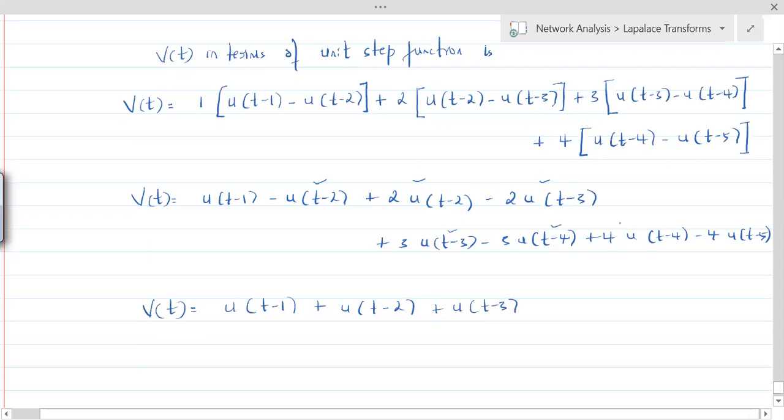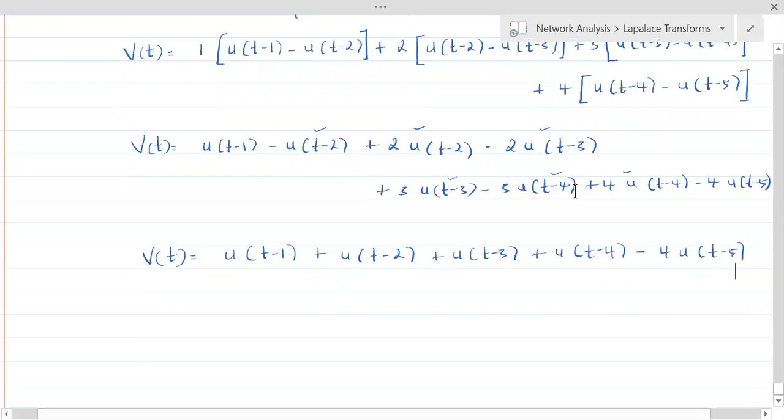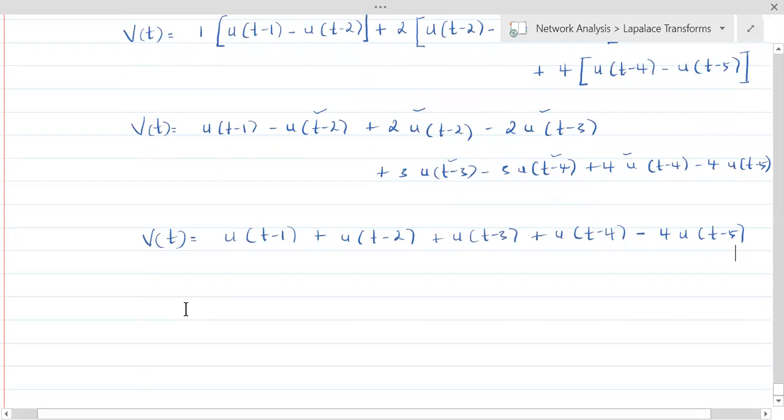Similarly, with these two terms, you would have u of t minus 4, and the last term would remain as minus 4 u of t minus 5. Very simple stuff, provided you are good with the expression of signals in terms of the basic signal. Fine. Now you can easily go with the application of the Laplace transform.